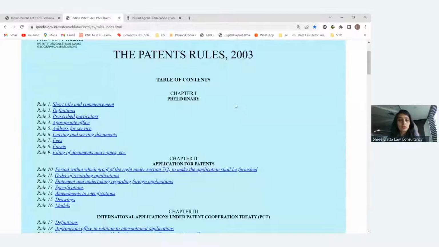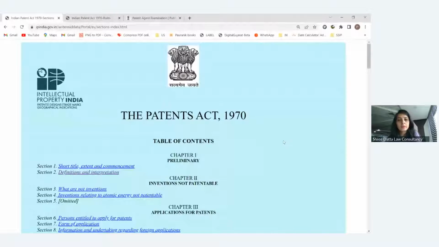Many timelines are given in the patent rules. They can be flexible and can change with respect to time. If some new provisions come into the picture, they will be added to the rules format only, right? So this is just the basic knowledge of who can interfere in the amendment of the rules as well as the sections or the Act.